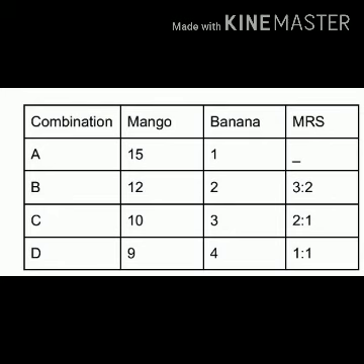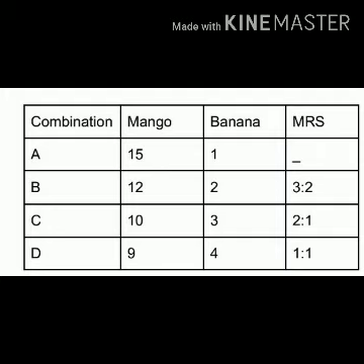This can be explained with the help of the table. In the table, you can see the combination, mango, banana and MRS. In the combinations we can see A, B, C, D, and in mango 15, 12, 10, 9, and in banana 1, 2, 3, 4. In combination A, mango consumption is 15 and banana is 1. Since it is the initial stage, we have not taken MRS.